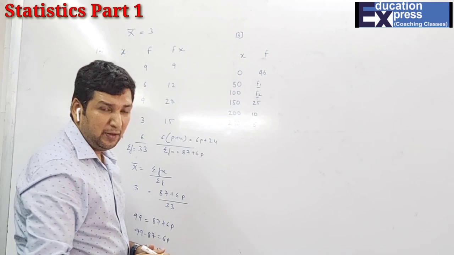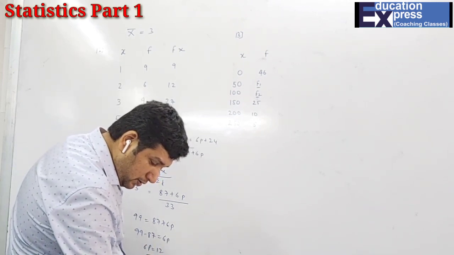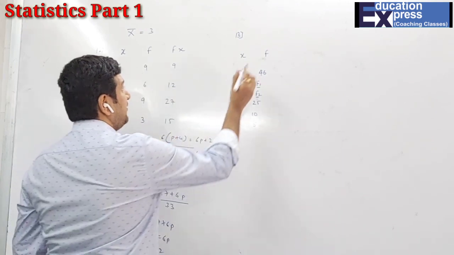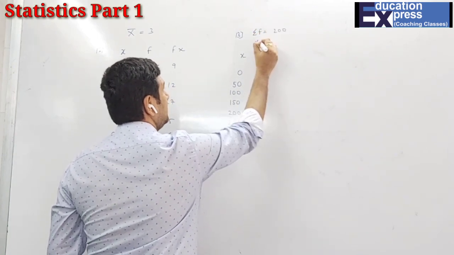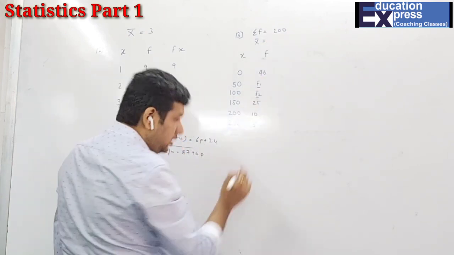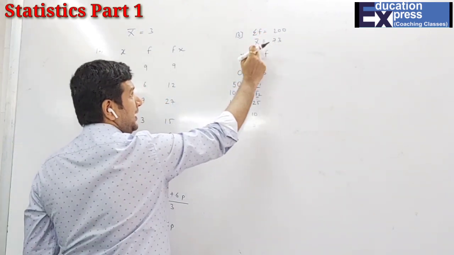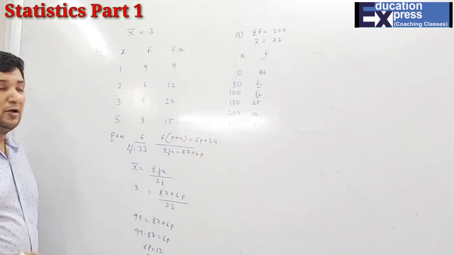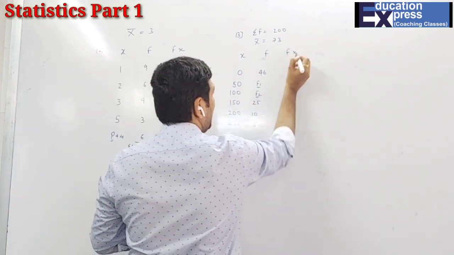We can just see question number 13 of exercise A. In the following table, sigma f is 200 and mean is 73. That means they have given us sigma f and also the mean x bar as 73. So students, two pieces of information, sigma f and x bar. Till now that was only x bar. Now sigma f is also available, because two things are missing. So now in the same format, I'll first find my fx.